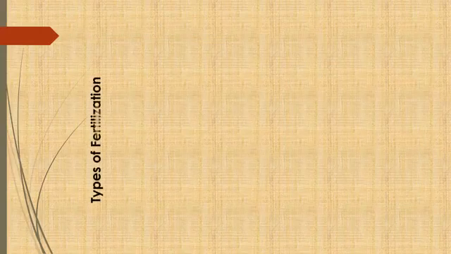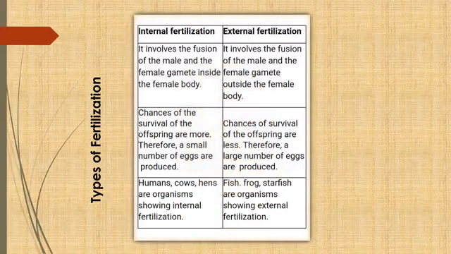So if we talk about fertilization, it is again categorized into two, external fertilization and internal fertilization. So what is the difference between external and internal fertilization, that you can see in this table. Internal fertilization means the fusion of male and female gametes inside the female body. So there are more chances for the survival of the fetus. So this is internal, meaning the fusion of male and female gametes inside the female body.